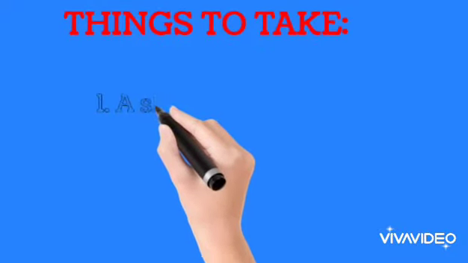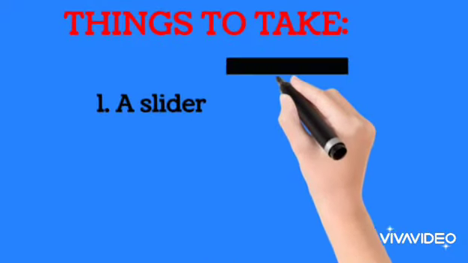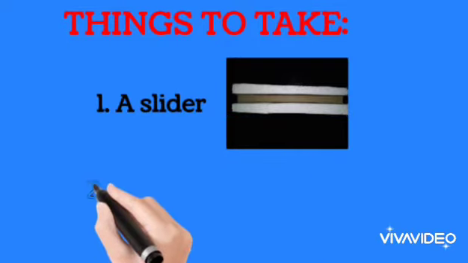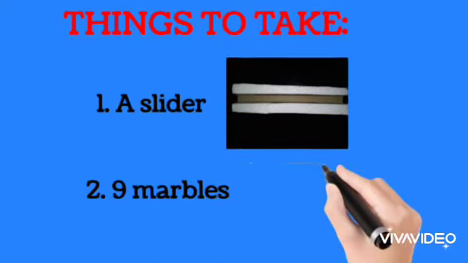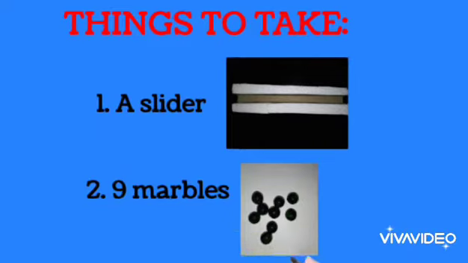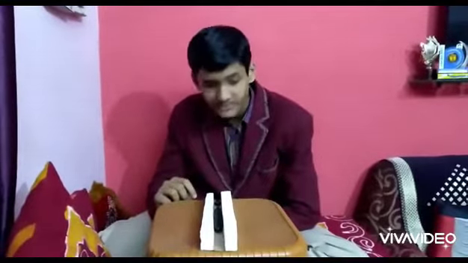The things required for this experiment are a simple homemade slider and 9 marbles. Let us try with one marble. We will take 9 marbles and arrange them like this.